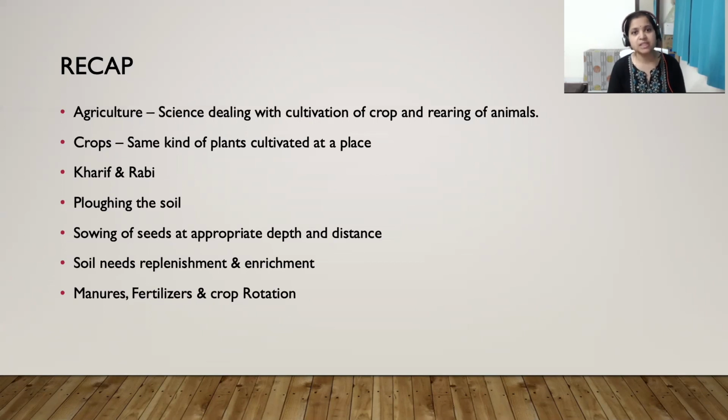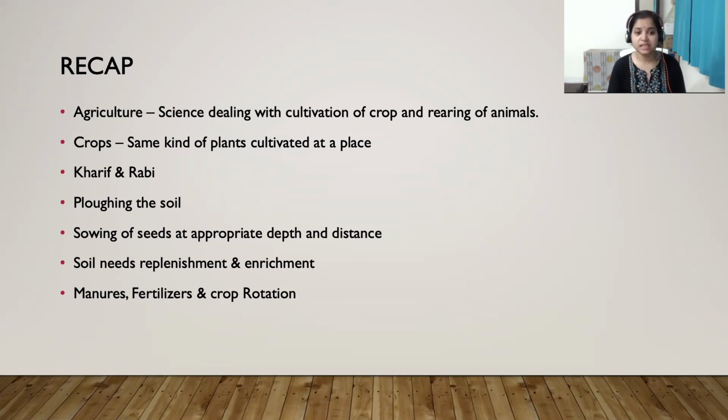Next comes putting the seed or sowing the seed, which we can do by using a funnel or a seed drill, but make sure that seeds are at the appropriate depth and distance, so that there will be no fight for sunlight, space, and nutrients.